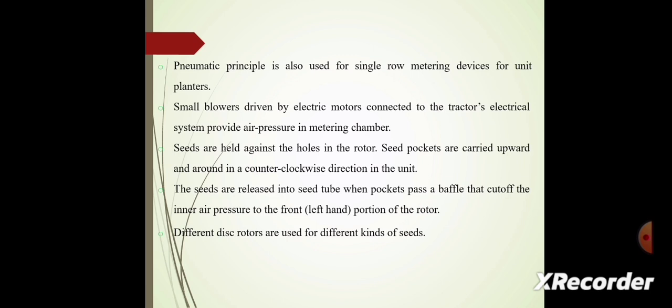Next, the pneumatic principle is also used for single row metering devices for unit planters. Small blowers driven by electric motors connected to the tractor electrical system provide air pressure in the metering chambers. Seeds are held against the holes in the rotor. Seed packets are carried upward and around in a counterclockwise direction in the unit. The seeds are released into the seed tube when the packet passes a baffle that cuts off the inner air pressure to the front portion of the rotor. Different disc rotors are used for different kinds of seeds.